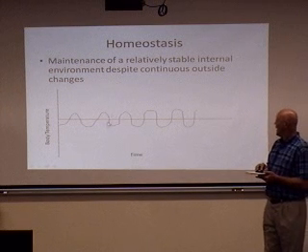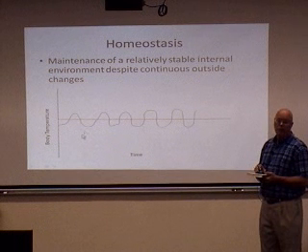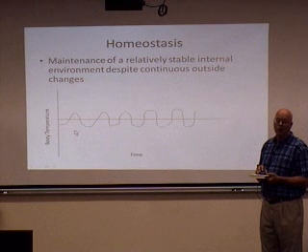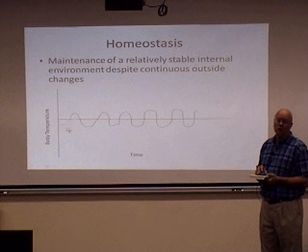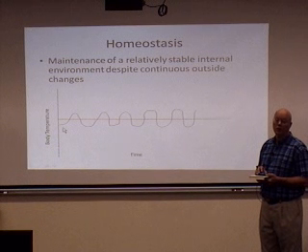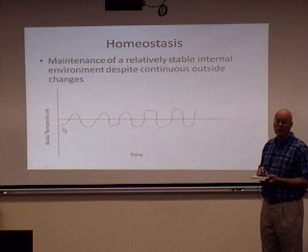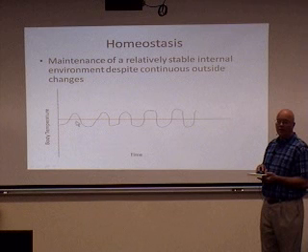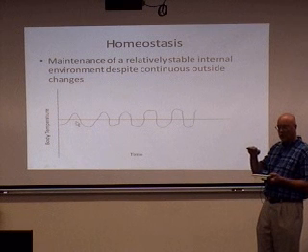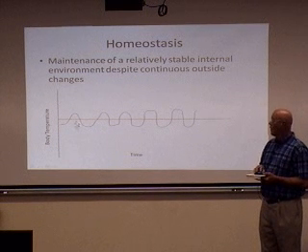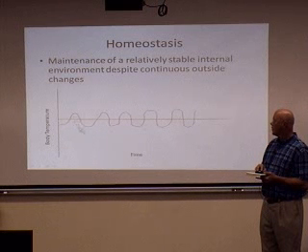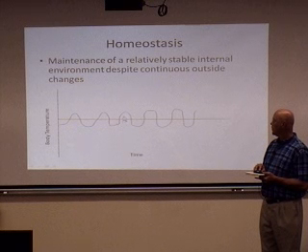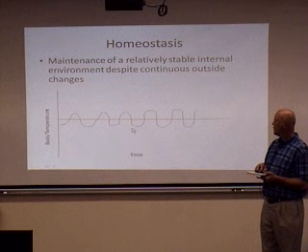Now notice that, let's take the example of body temperature, but this is true of all physiological variables, such as blood pressure or blood glucose or any of the others I've mentioned or many others that we'll get into over the course of the semester. We don't maintain that at just a steady flat rate. It's not just at 98.6 degrees. Rather, it varies a little bit up and down around 98.6 degrees Fahrenheit. So it'll go up a little bit, and then it'll go down a little bit.